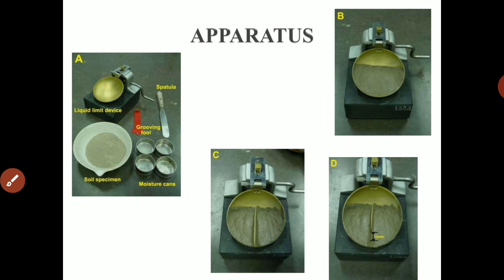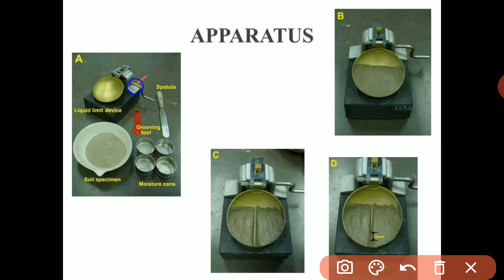It has one handle, and we are going to rotate this handle. When we operate this handle, this brass cup will drop down from a height of 1 centimeter.